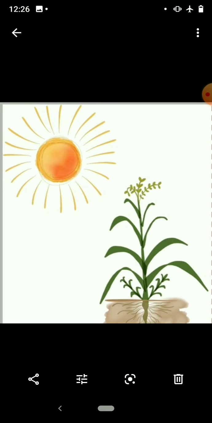So you see in this picture there is a green plant. It is happy. Look there, it is happy. Why? It is getting enough sunlight and it is preparing its food. So what process is going on here? Photosynthesis is going on in this picture.